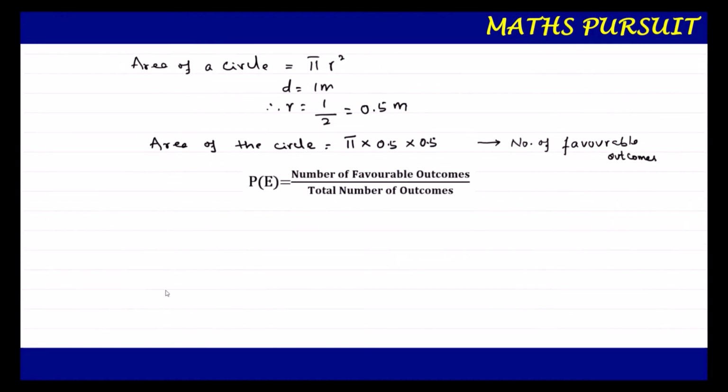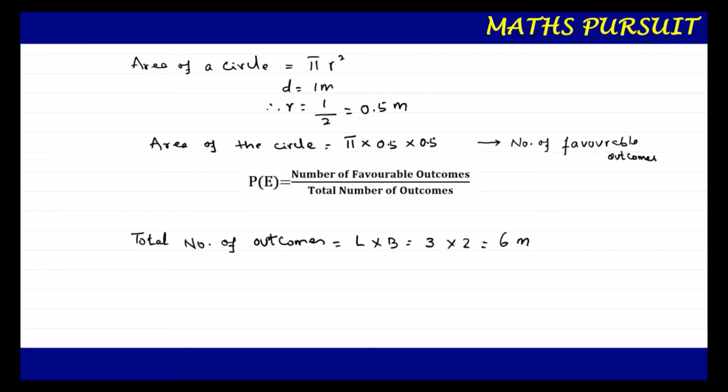I can write, total number of outcomes, particularly for this event, is the area of the rectangle, that is length into breadth, that is equal to 3 into 2, that is equal to 6 meter squared. So this 6 is going to be our total number of outcomes.